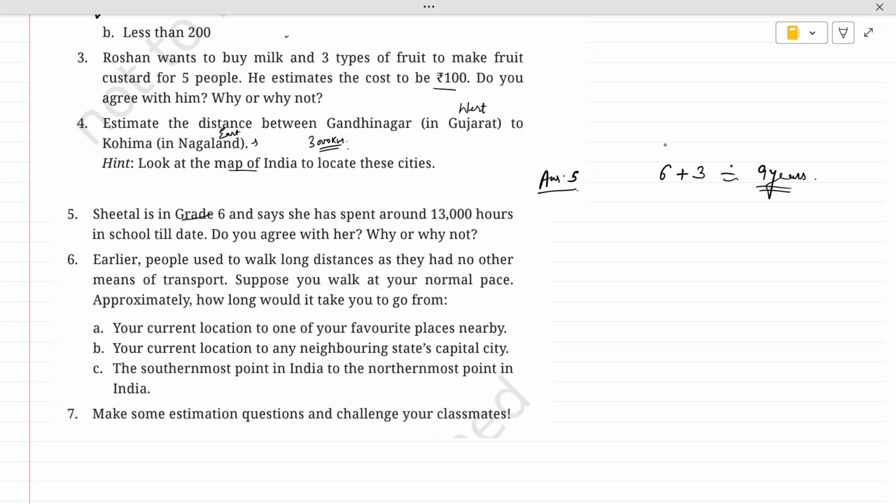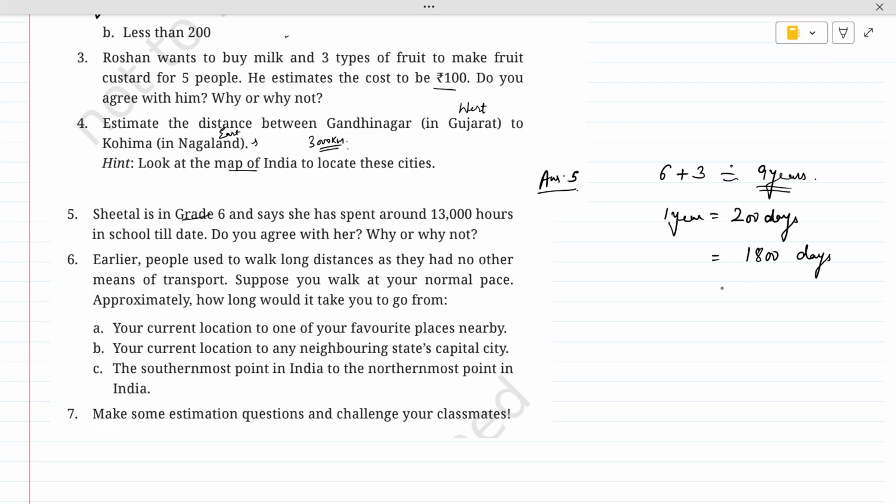Now on an average kids, per year the school is open for around 200 days because the rest of the days are holidays, and Saturdays and Sundays are included. So on an average, one academic year contains 200 days. So that means we have around 1800 days. Okay, this is around 1800 days.